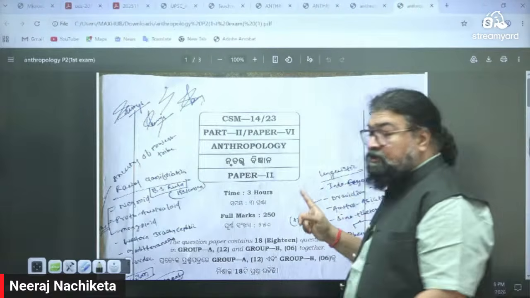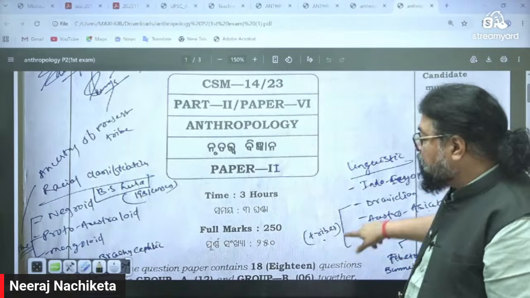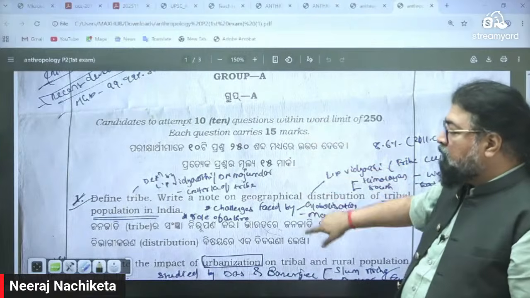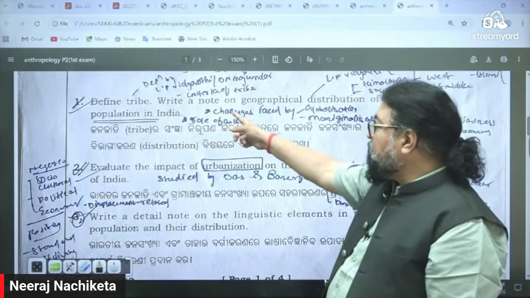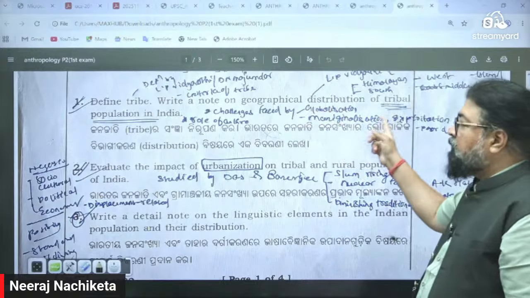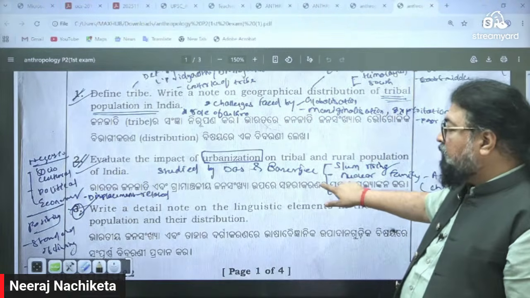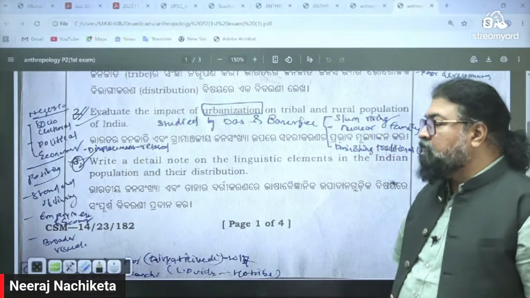See, this is a UPSC exam. I'll show you the UPSC exam also. Part 2. See here again, Part A, Group A. Look at it. Define tribe. Write a note on geographical distribution of tribal population in India. Then you can see, evaluate the impact of urbanization on tribal and rural population of India.